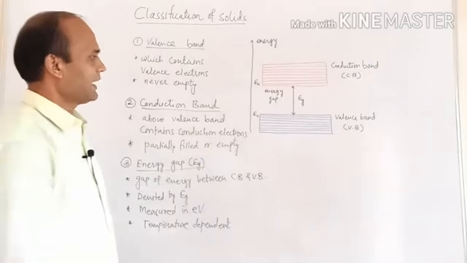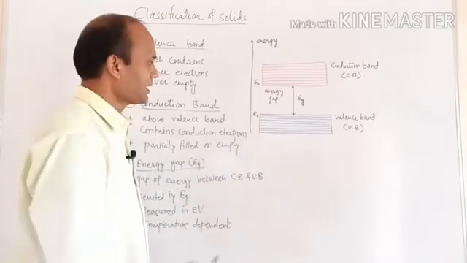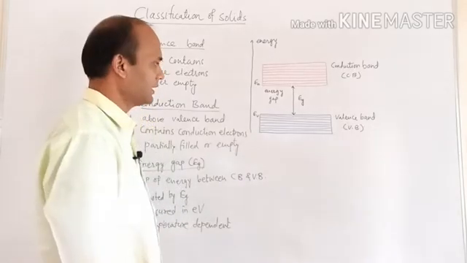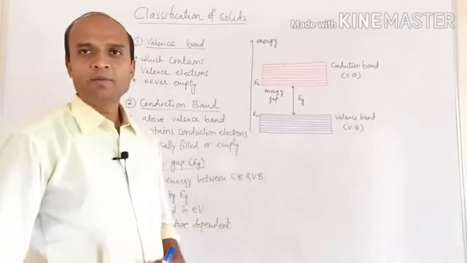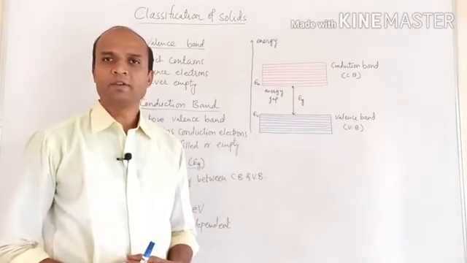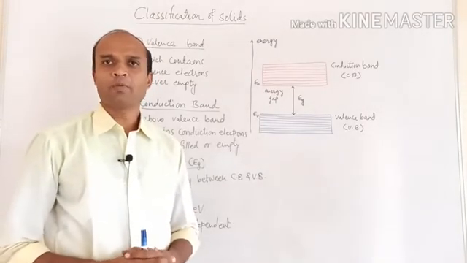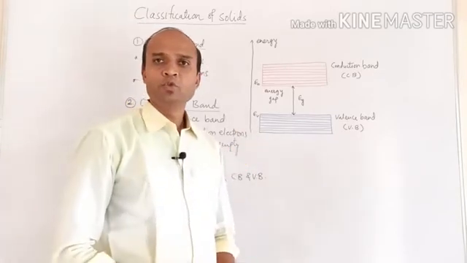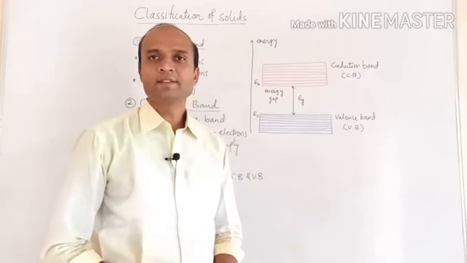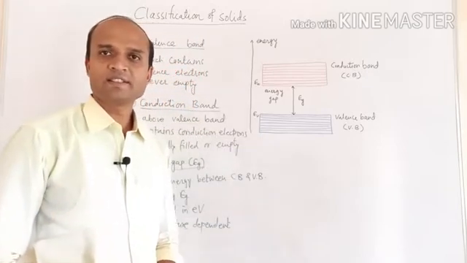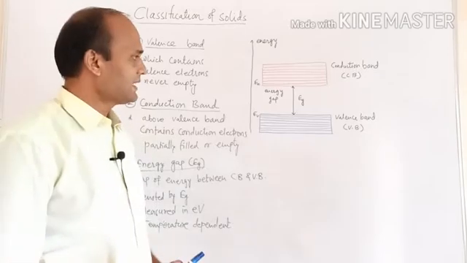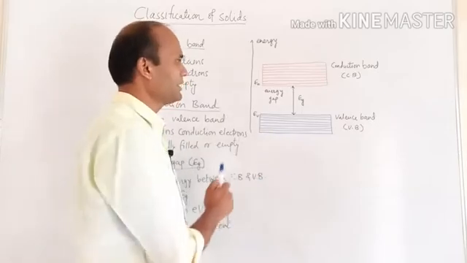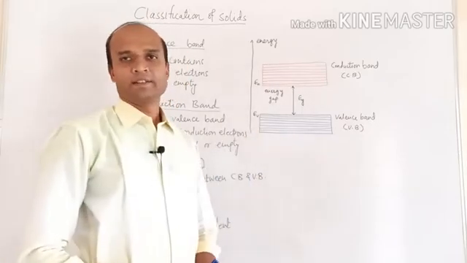So here I have drawn a diagram. You can see this lower energy band, which is shown in blue color. Energy bands are formed due to splitting of energy levels. So it is a closely packed group of energy levels. The energy band which is formed due to splitting of the valence energy level or valence shell is called the valence band. So this lower one is the valence band, the upper one is the conduction band.